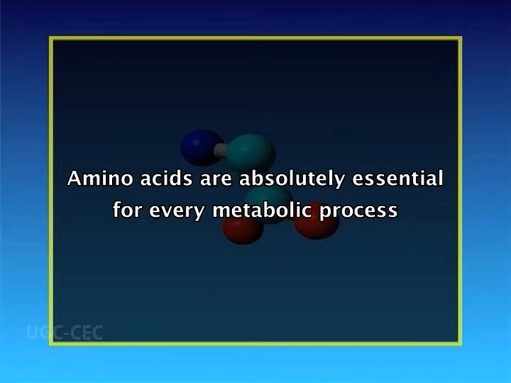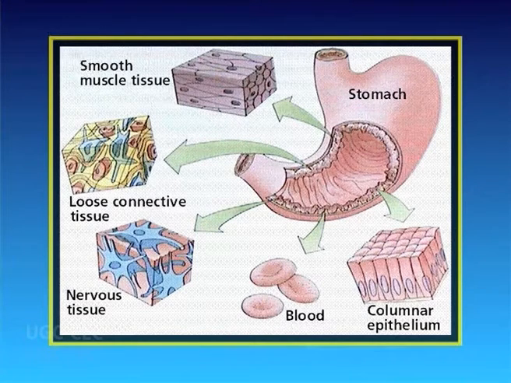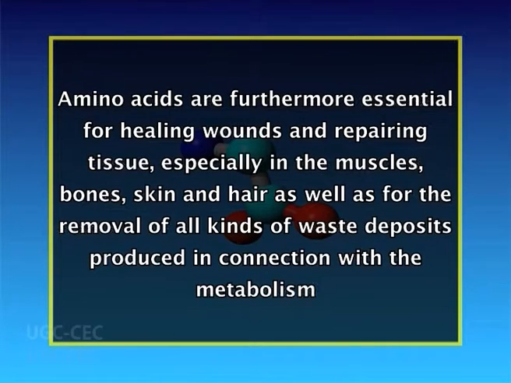Amino acids are at the basis of all life processes, as they are absolutely essential for every metabolic process. A large proportion of our cells, muscles and tissue is made up of amino acids, meaning they carry out many important bodily functions such as giving cells their structure. They are furthermore essential for healing wounds and repairing tissue, especially in the muscles, bones, skin and hair, as well as for the removal of all kinds of waste deposits produced in connection with metabolism.